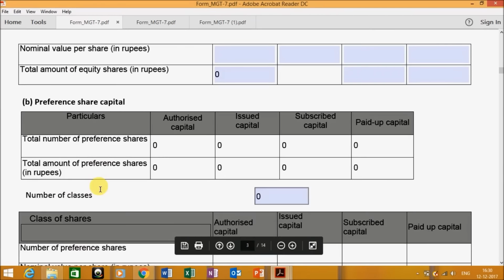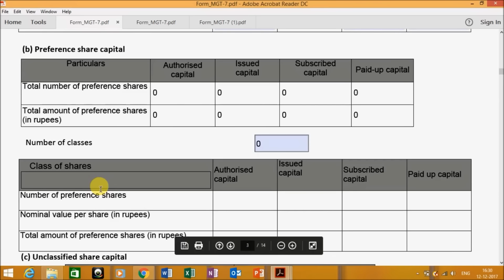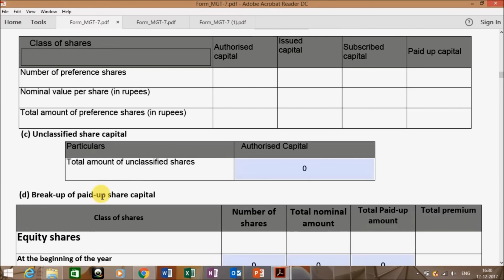Then comes the preference share capital. If you are having preference share capital, in the same manner you have to enter the information of preference shares. Then if you are having any unclassified share capital, the authorized capital of the same has to be entered here.